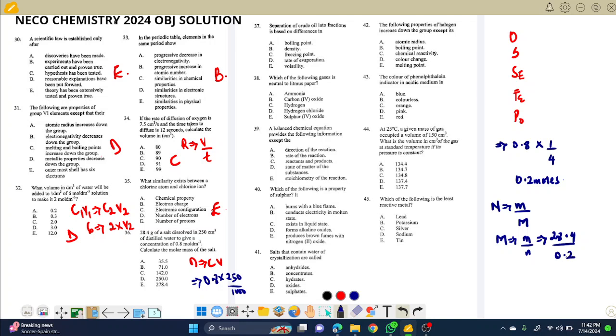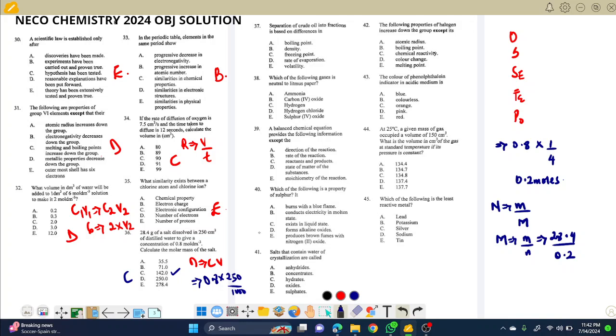I think I also need a calculator to finalize this. So I have 28.4 divided by 0.2. I'm getting 142. So the 142 tallies with option C. So for this question, you pick C. C is correct.